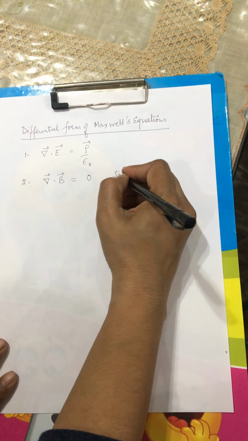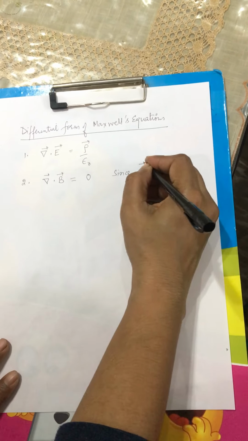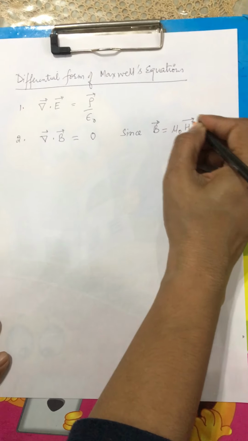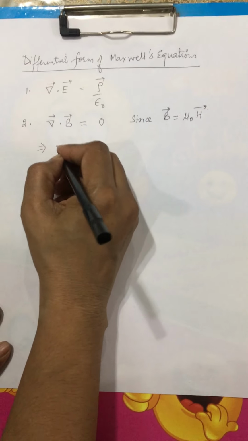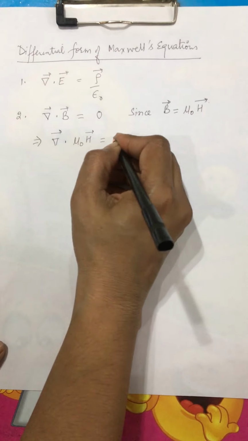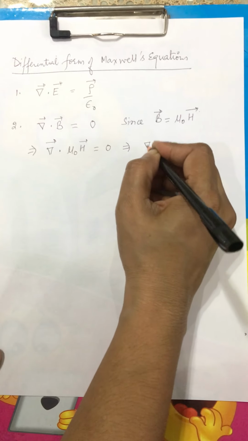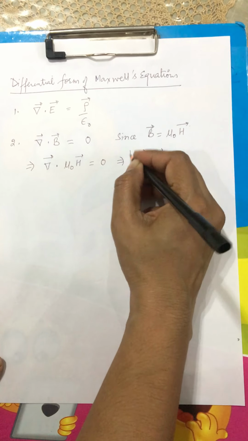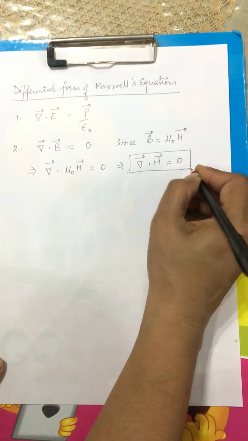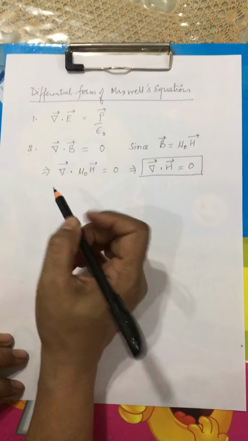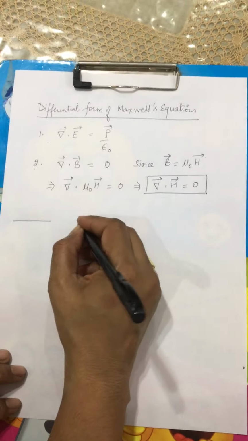Now since B is the magnetic flux density, which is equal to mu naught times H, I can write this equation as del dot mu naught times H equals 0, which implies del dot H is equal to 0. So this is also known as the second Maxwell's equation. So equation 1 and equation 2 are the two Maxwell's equations.